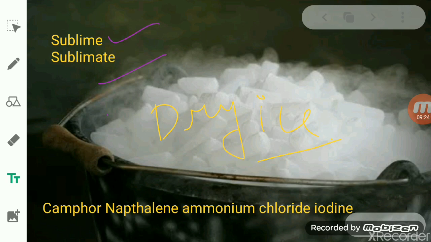If you heat it, the common salt will not get evaporated. The sand does not get evaporated on heating. So these are the substances which are non-sublimable, and these are the substances which are sublimable. These sublime on heating.